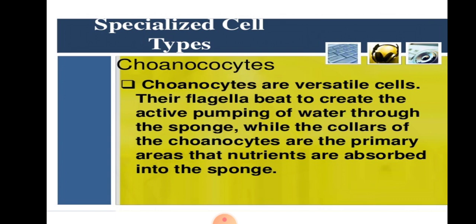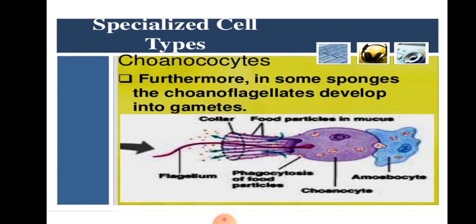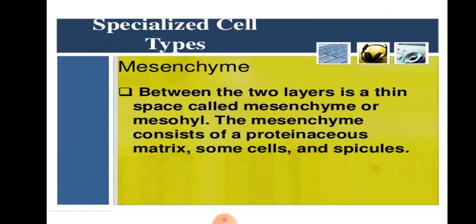Then the choanocytes, another specialized cell. The choanocytes are versatile cells. Their flagella beat to create the active pumping of water through the sponge, while the collar of the choanocytes is the primary area where nutrients are absorbed into the sponges. So this is the structure of choanocytes. In some sponges, the choanocytes develop into gametes.